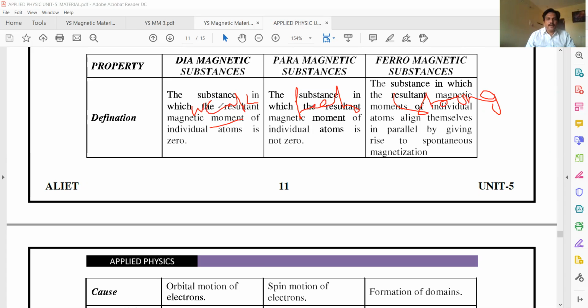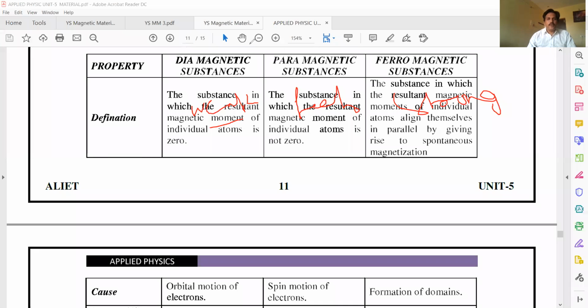The diamagnetic materials are weakly magnetized in the direction opposite to the applied magnetic field. Paramagnetic materials are feebly magnetized in the direction of the applied magnetic field. Ferromagnetic materials are strongly magnetized in the direction of the applied magnetic field.